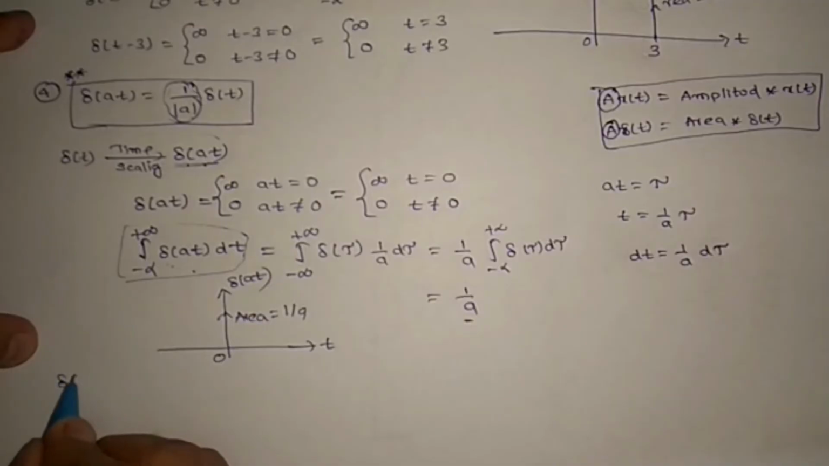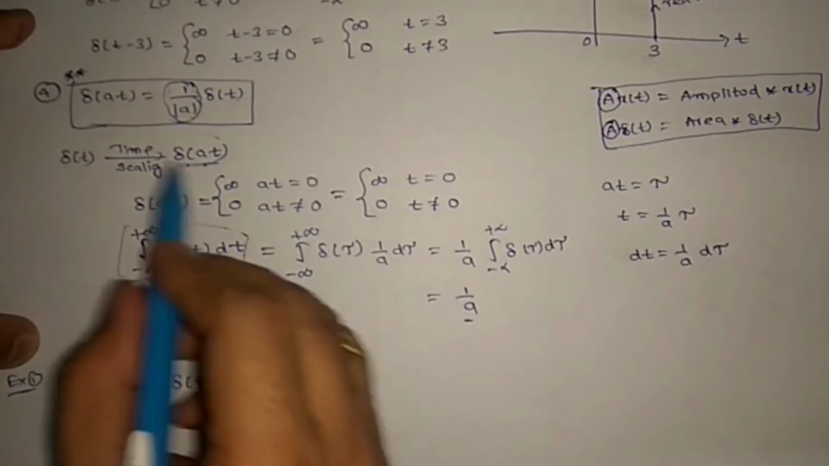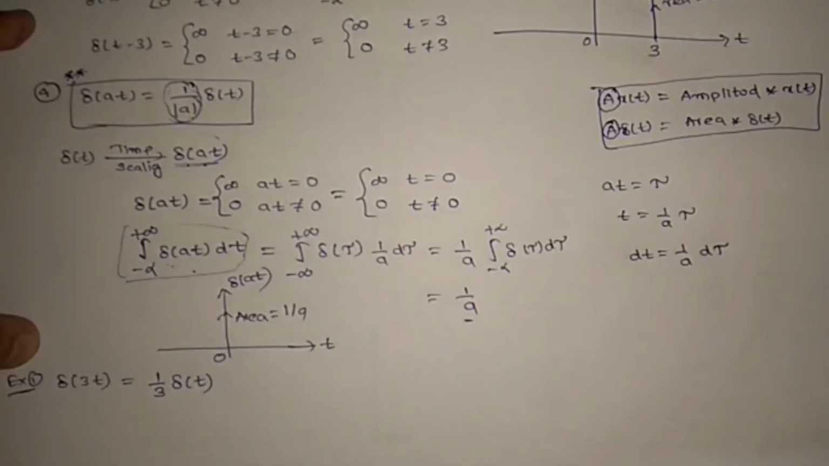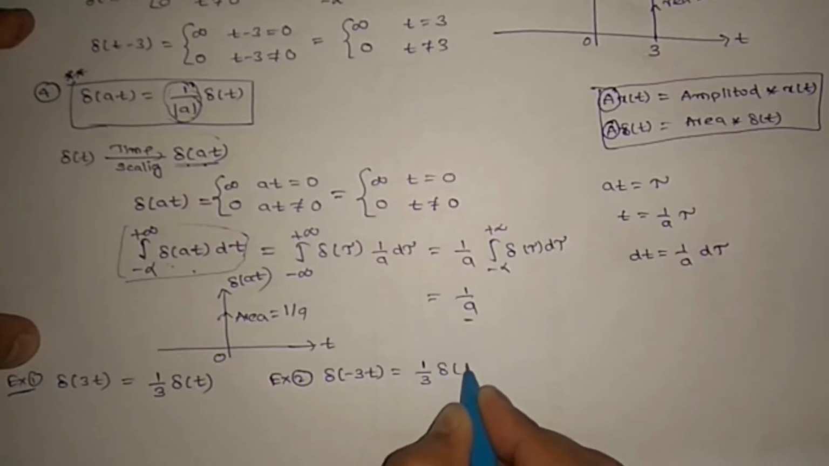Suppose del of 3t is there. This is example 1. What can you write? We can write 1 by 3 del of t. So directly like this we can do it. Suppose example 2, del of minus 3t is there. This also I said we can write as 1 by 3 del of t only.